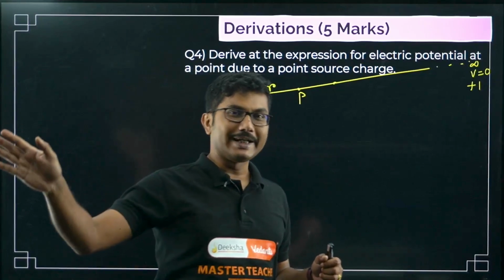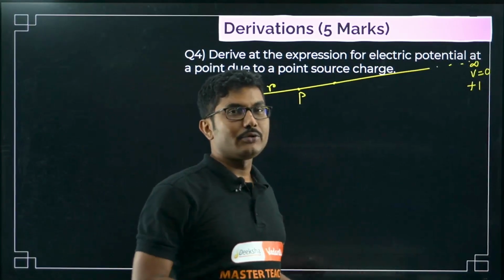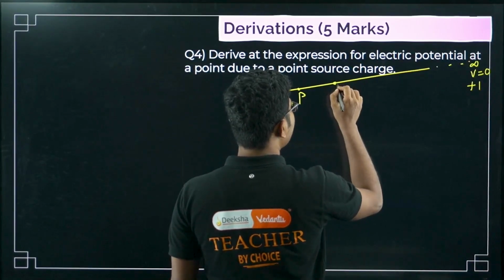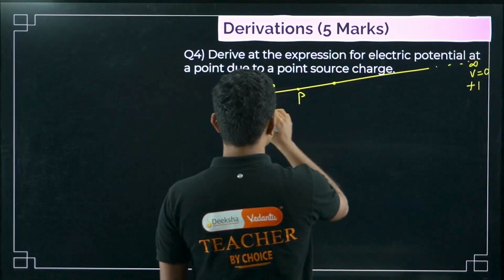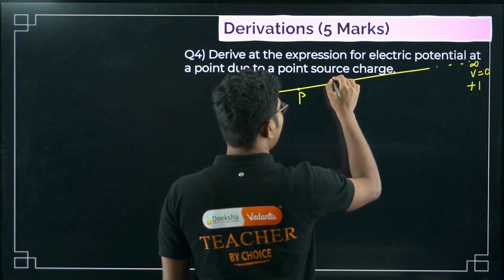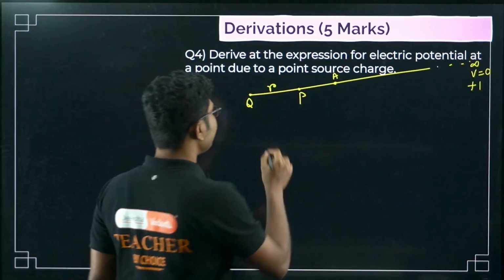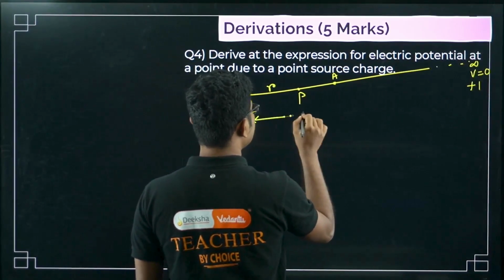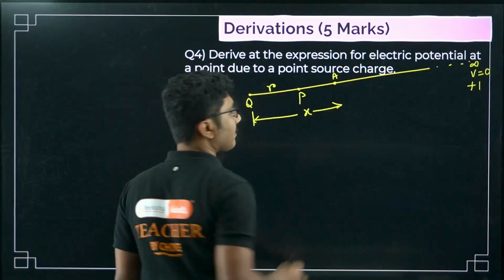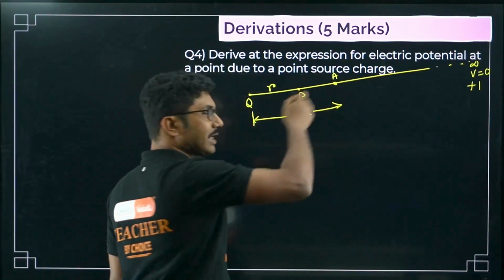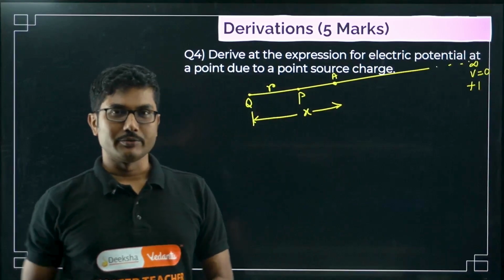We already left infinity, but we are yet to reach P. So we are at some intermediate point, say this point is A. The distance of this point from our charge, we will say, is x. This is our starting point, and this is how we will continue, right?